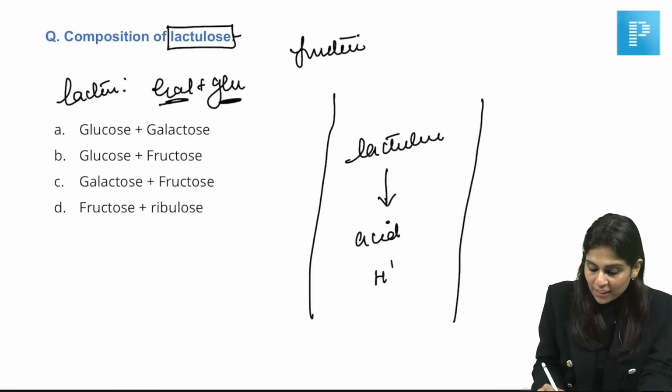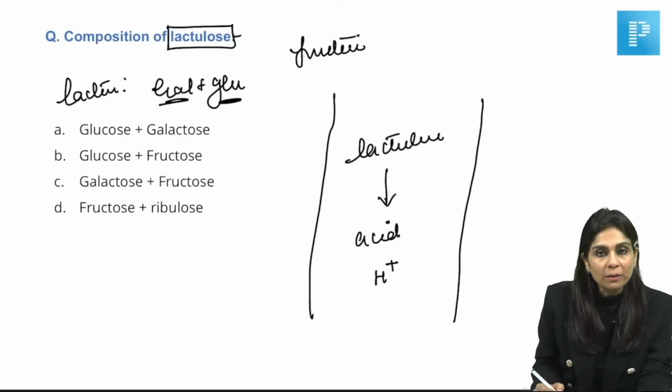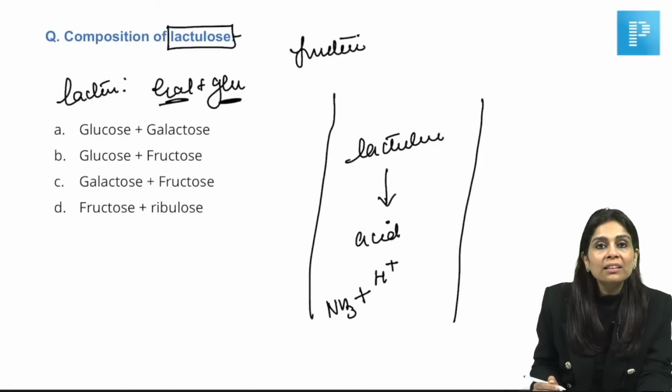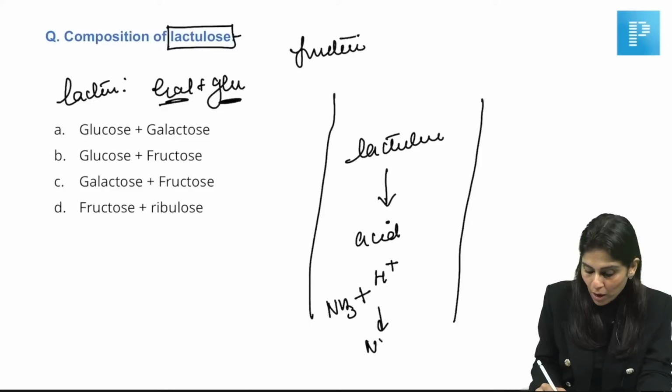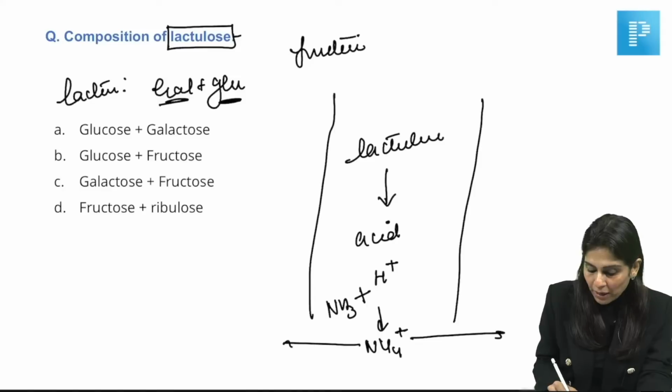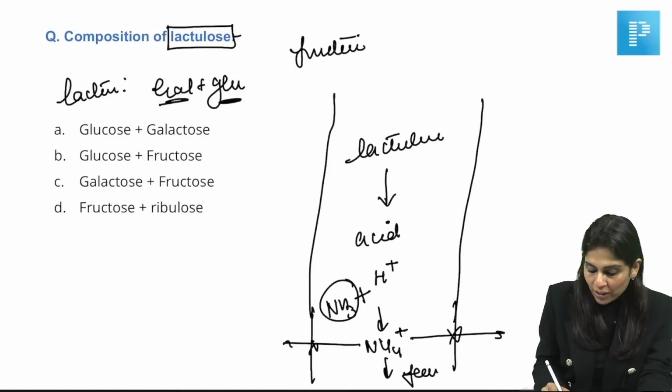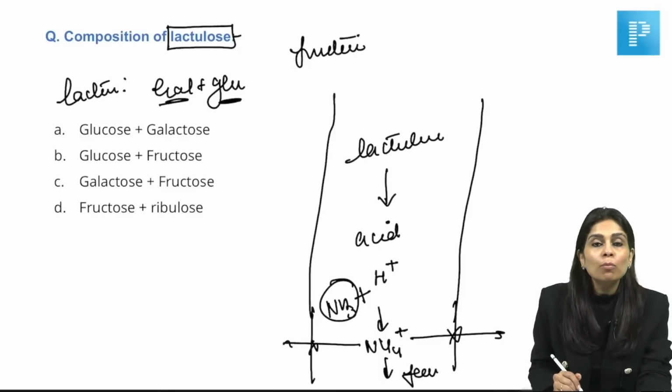So, this causes acidic pH of the colon. Whenever there is acidic pH in the colon, any ammonia that is formed in the intestine will react with hydrogen ions to form ammonium ions. And these ammonium ions cannot be absorbed from the colon. So, it gets lost in the feces. Thereby, what is not getting absorbed along the intestine? Ammonia is not getting absorbed along the intestine.